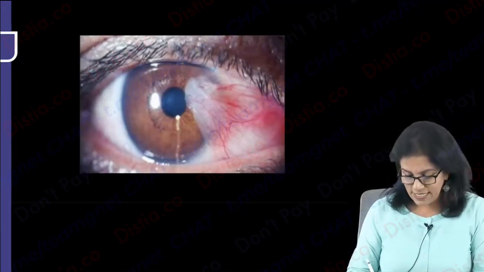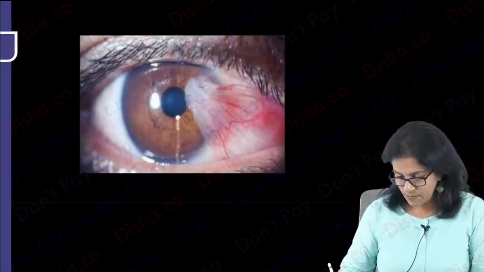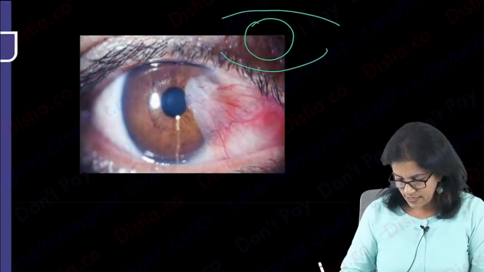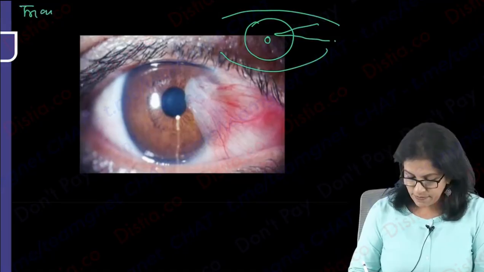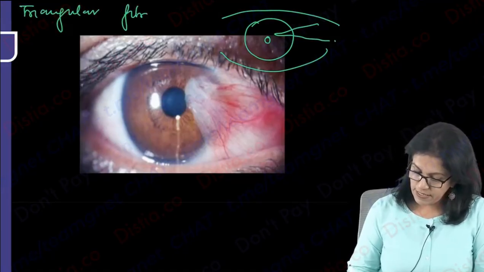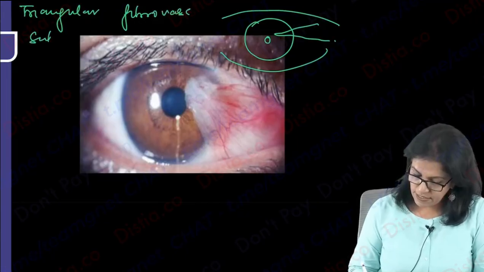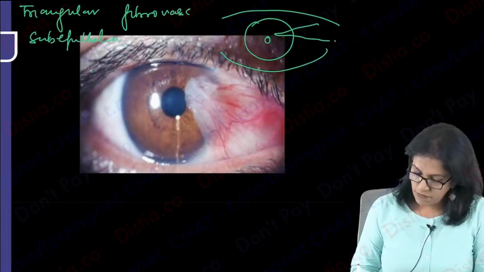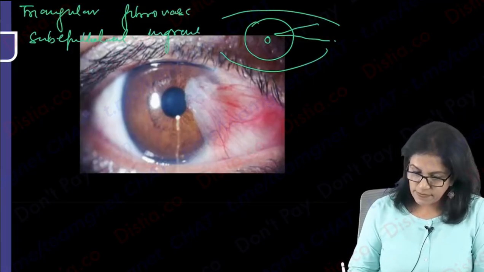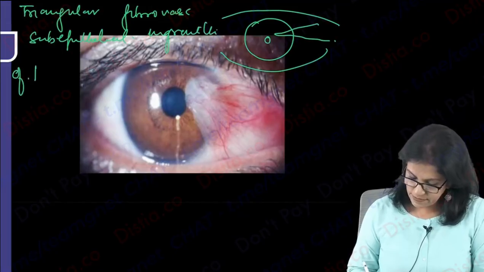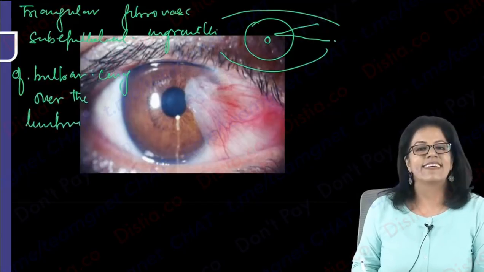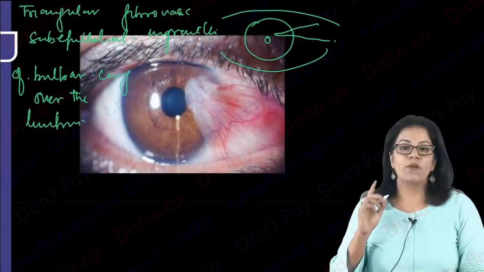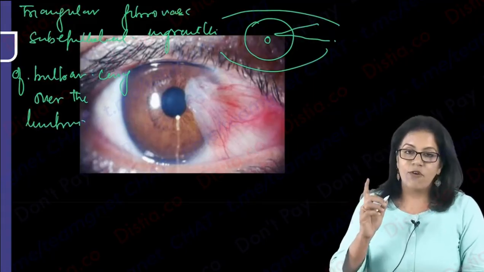Can we write it? What is pterygium? Write down here. I am writing for you. Please make the diagram also. Draw it on your copy like this. And now write the diagram and write the definition. Write down. It is a triangular fibrovascular subepithelial ingrowth of bulbar conjunctiva over the limbus. Okay, over the limbus. A lot of questions are there, so we start from here. What can be the cause?